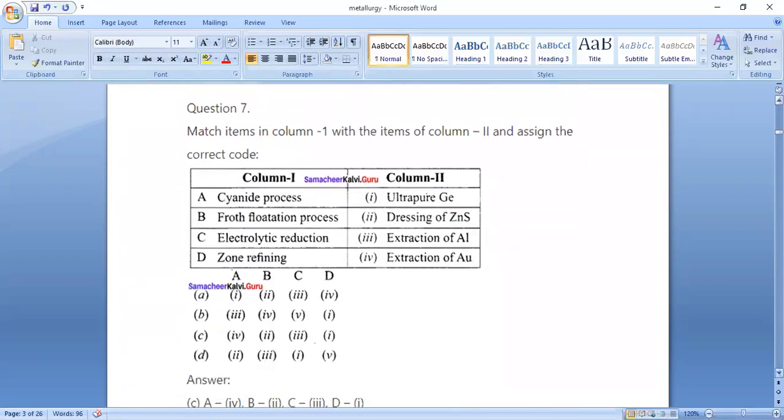So question number 7. In column A and column B, match the following. So for A, cyanide process is used for the extraction of gold. Froth flotation is used for dressing of ZnS. C, electrolytic reduction, is used for the extraction of aluminium. Zone refining is used for the ultra purification of germanium. So option C is the correct answer.